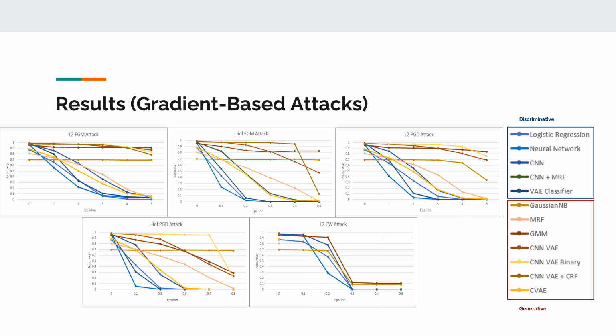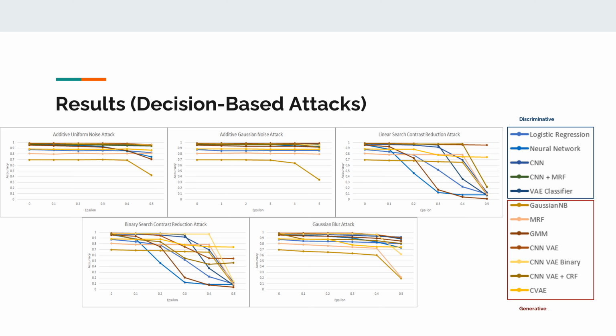So here are the results of our experiment. For gradient-based attacks, we can see a clear trend that generative models outperform their discriminative counterparts across the spectrum of different attacks in this category. This validates our proposition that generative models are more robust against adversarial attacks in general. With explicit access to the gradients of the model's loss function, the various attacks are able to exploit the discriminative models more by optimizing the amount of perturbation needed to launch a successful attack.